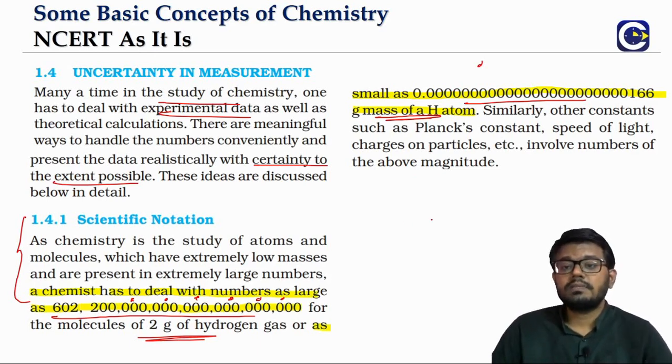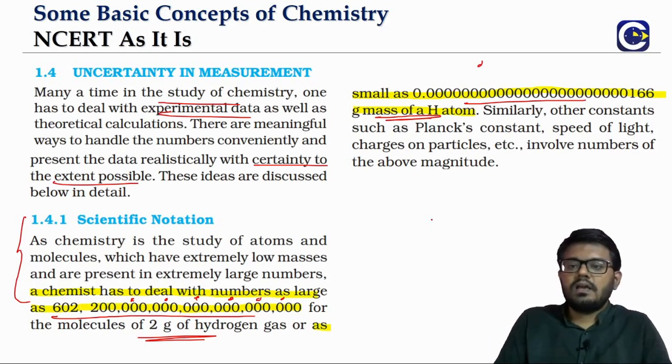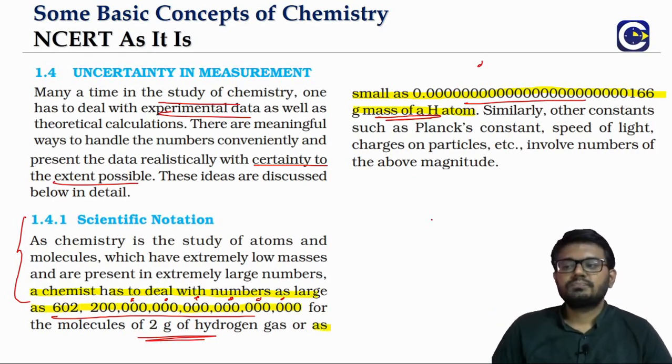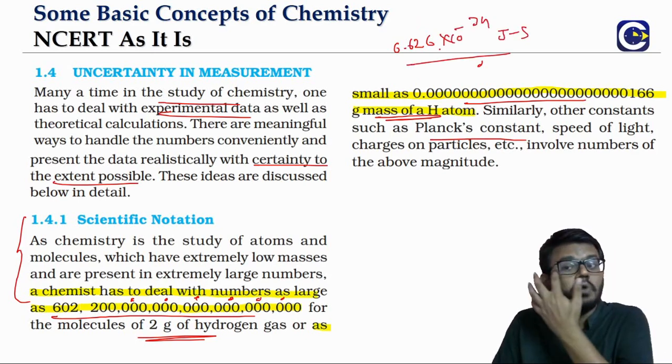The point is, in chemistry we will be dealing with extremely large numbers on one side, and extremely small numbers on the other side. Like some of the constants that we use, such as Planck's constant, which we have already talked about. Just to give you the approximate representation, 6.626 into 10 power minus 34. Just look at the number, how small it is.